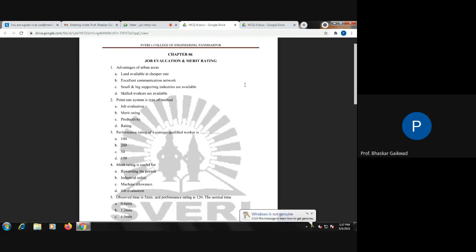Now, any bonus or incentive system is decided on the basis of job evaluation. That point you also have to remember. Now, the job evaluation process has three parts. Job analysis means gathering all information about the job: work content, job summary, skill requirement, and physical demand.